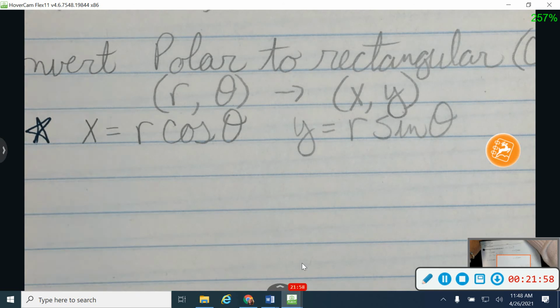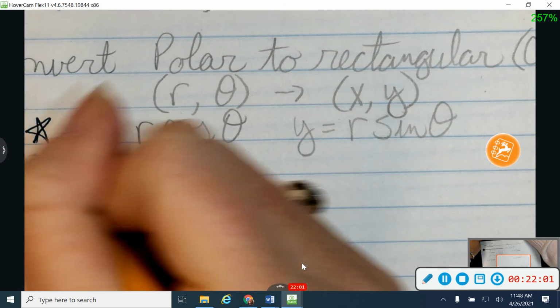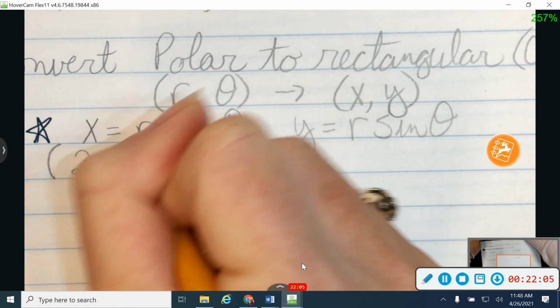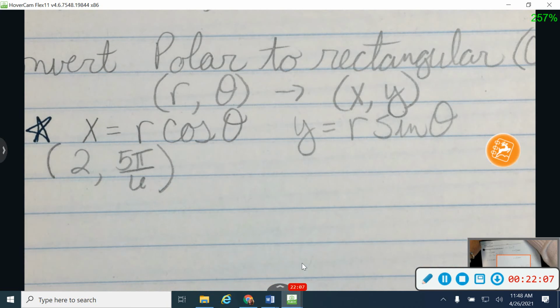Okay, so let me work an example for you. I'm going to start with the point 2 and 5 pi over 6. So this is why I had you write down the unit circle stuff.